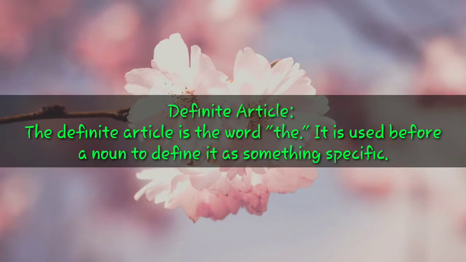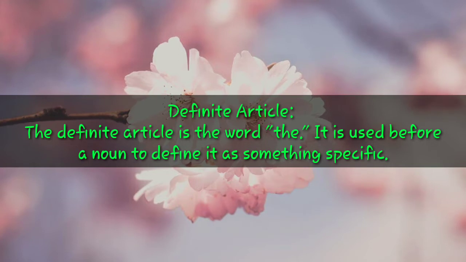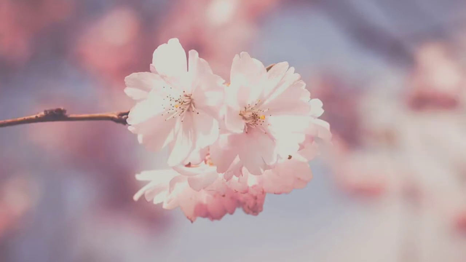Now the second article is the definite article. The definite article is the word THE. It is used before a noun to define it as something specific. Underline this word specific because the article THE is always used for things that are specific. If it is general, then indefinite article A or AN. But if it is specific, then we will use article THE. This article also has some rules that we will see one by one.